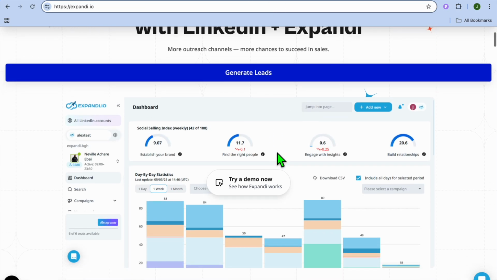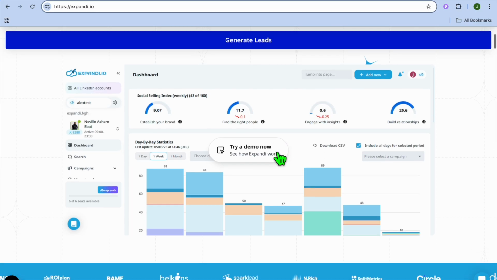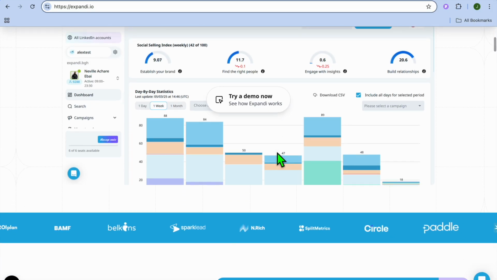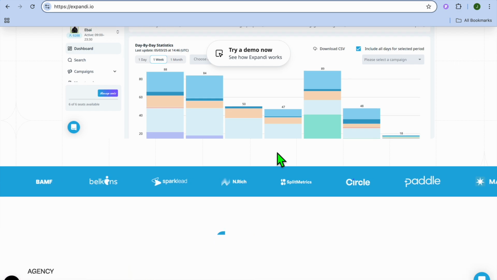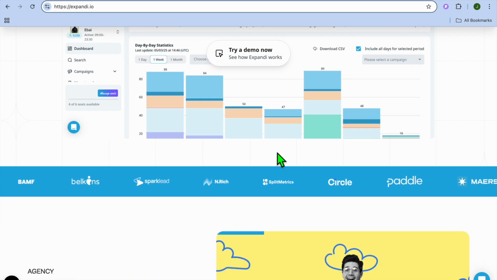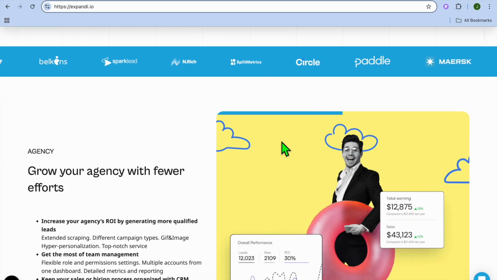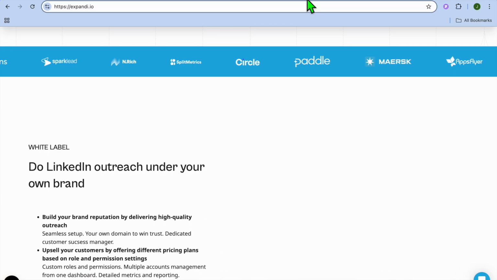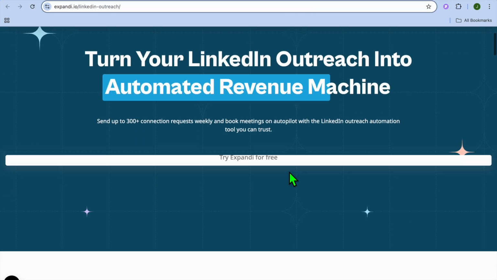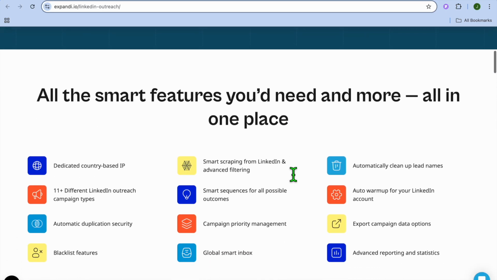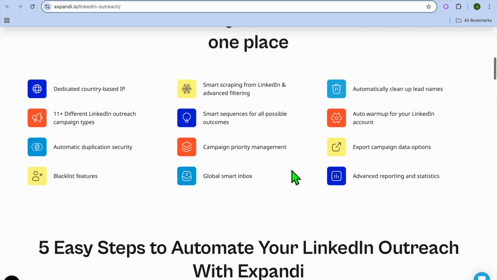On the other hand, what is Expandi? Expandi is a more advanced LinkedIn automation tool, also cloud-based, built with safety and personalization in mind. It allows you to hyper-personalize outreach messages using dynamic placeholders. It supports images and GIF personalization and integrates deeply with tools like HubSpot, Zapier, and webhooks. Expandi is a favorite among agencies and marketers running multiple campaigns across different accounts.